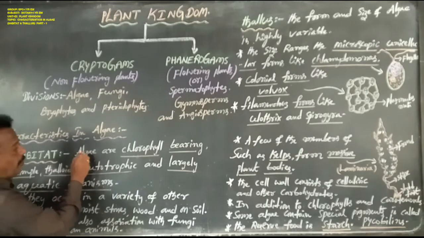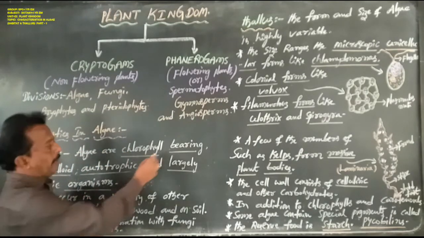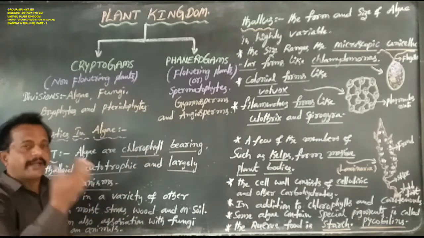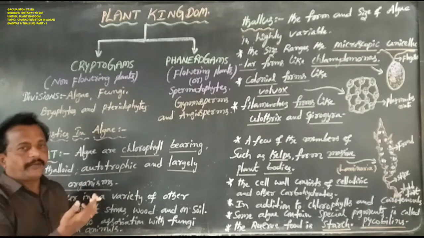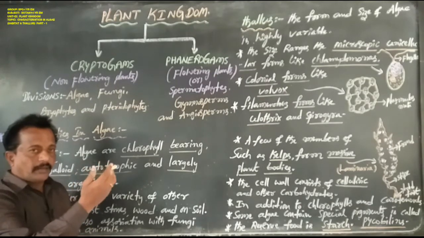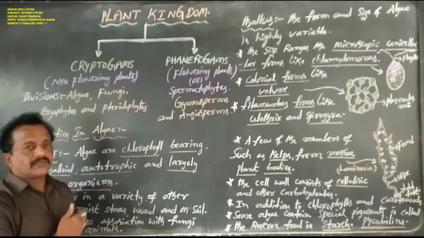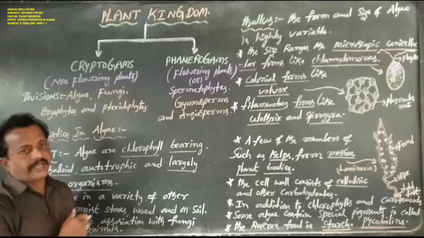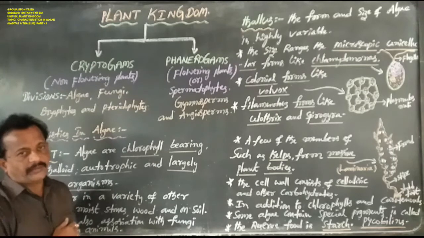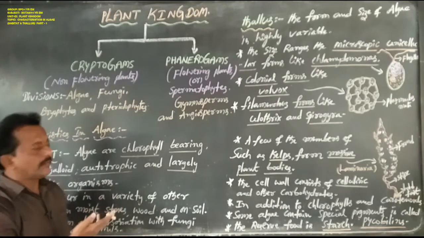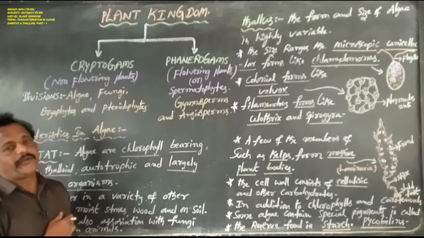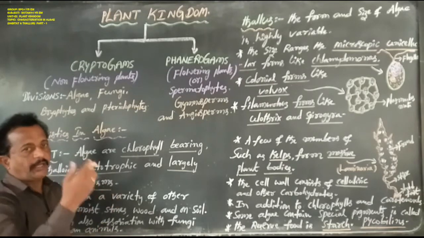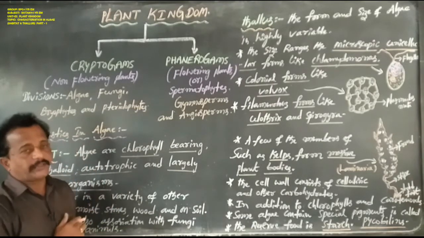Dear students, generally algae are chlorophyll bearing, containing chlorophyll pigments, especially chlorophyll A and also chlorophyll B. In higher plants the plant body contains only two types of chlorophyll, chlorophyll A and chlorophyll B. But here in algae there are five types of chlorophyll pigments: chlorophyll A, B, C, D and E. This is very, very important.